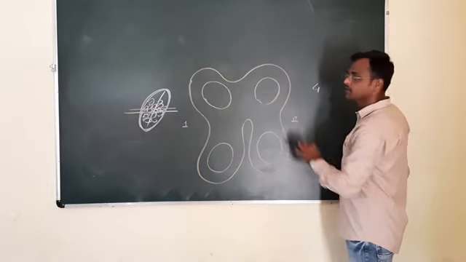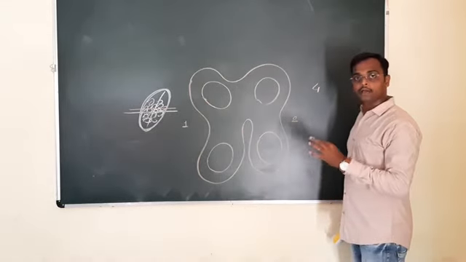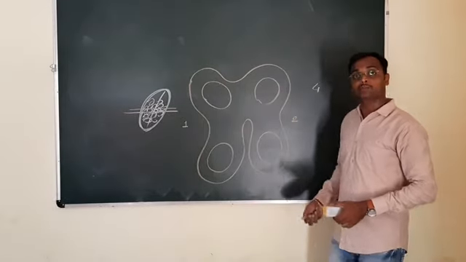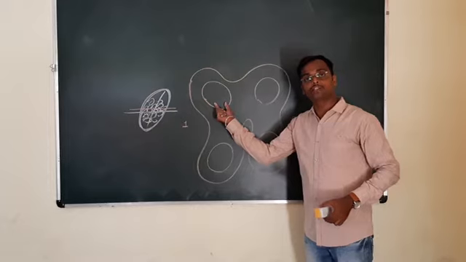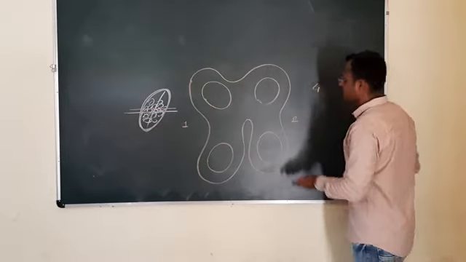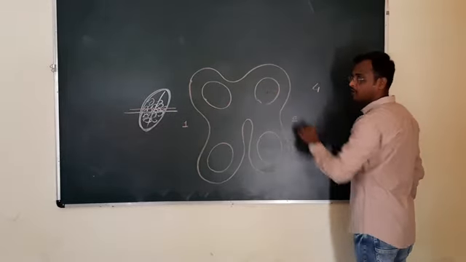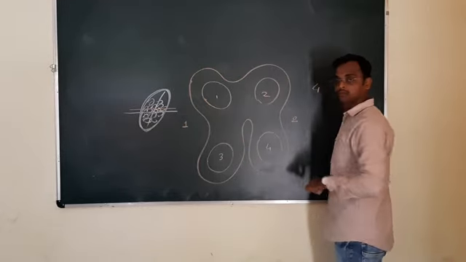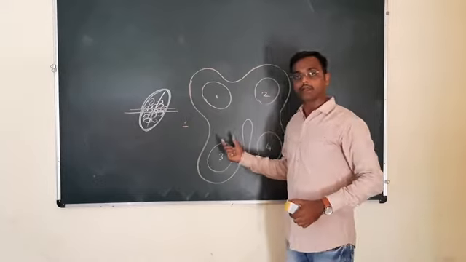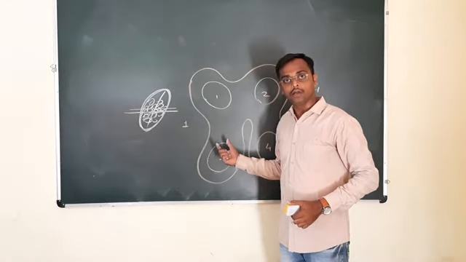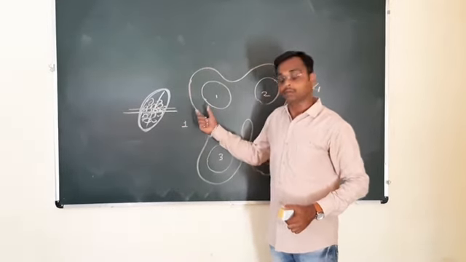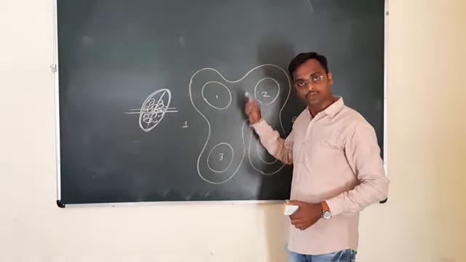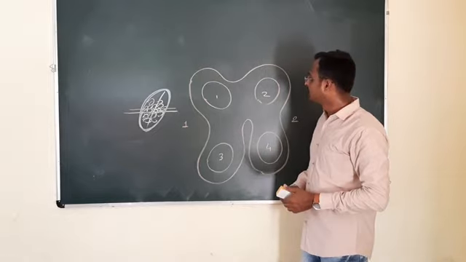Hence the anther is called tetrasporangiate. The pollen sac is called a sporangium. This structure is called a sporangium or pollen sac. Tetra: 1, 2, 3 and 4, four pollen sacs are there. Hence the anther is called tetrasporangiate. Understood?